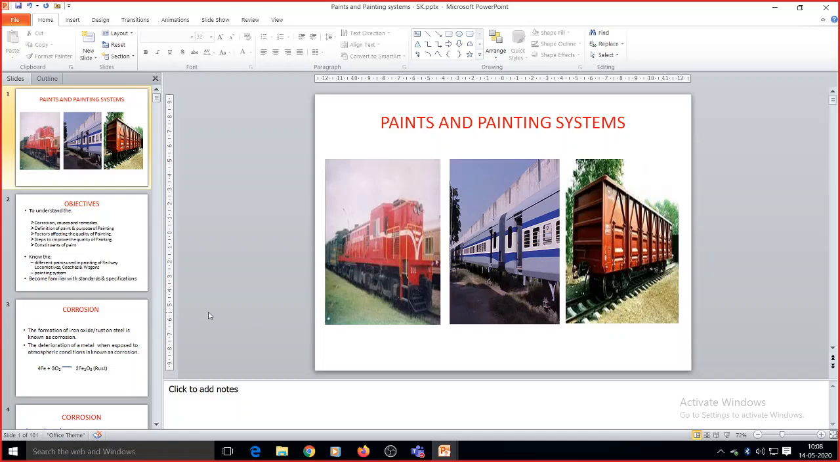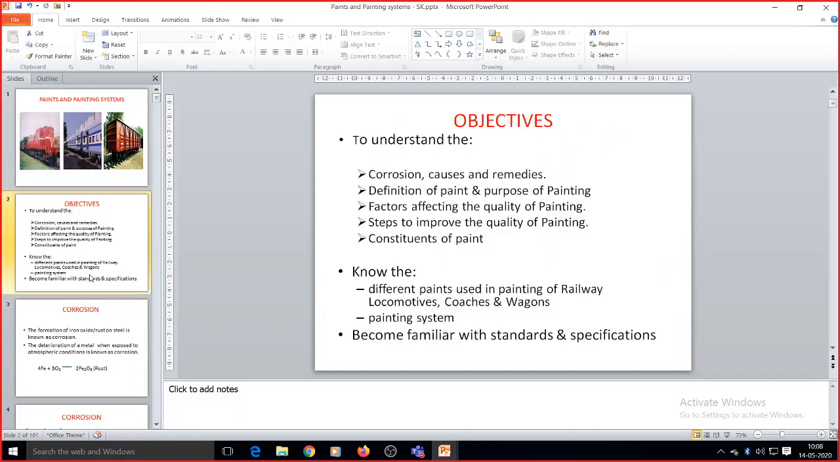And the objectives of this class I will just briefly tell. After this class, you will be able to understand what corrosion is, what the causes for this corrosion are, and also what the remedies available for combating this corrosion are. Then you will understand the definition of a paint, the purpose of the paint, and why the painting is done. And what the various factors are that will affect the quality of the painting.